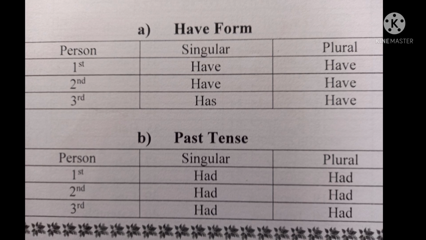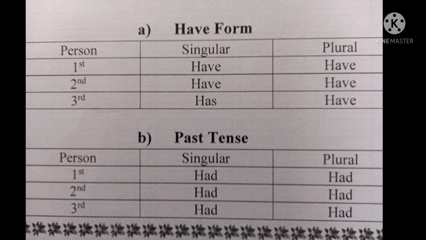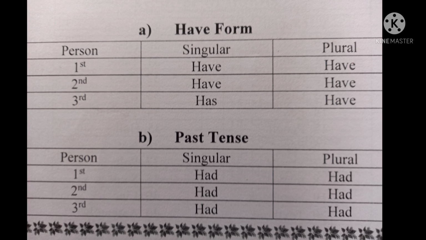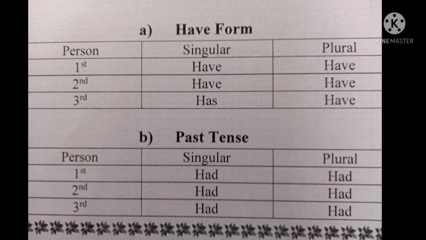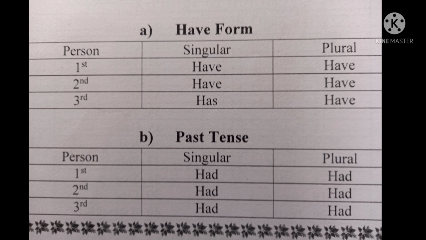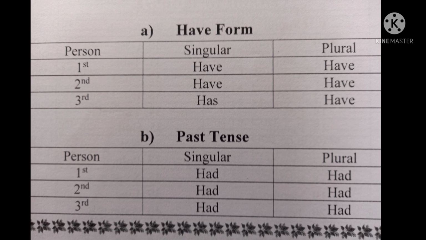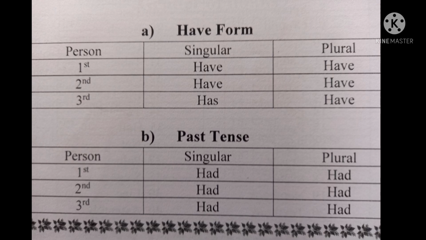So in the past tense under have form, all the three persons, singular and plural, first person, second person, and third person, we use a word had. So present tense have and has, past tense had. So these we see under have form.